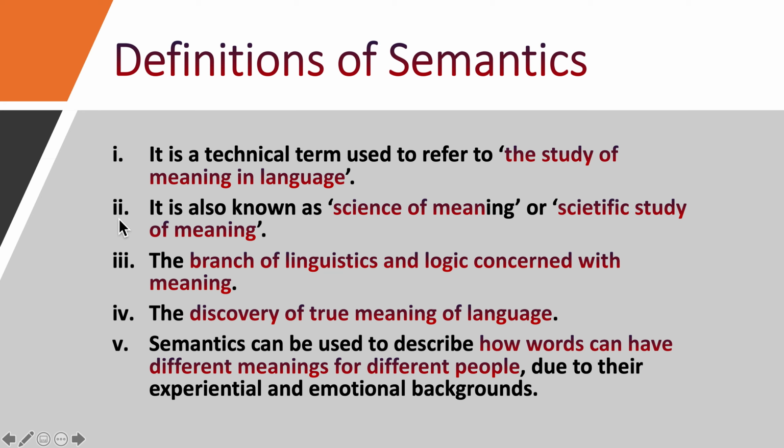Go to the point number two. It is also known as science of meaning or scientific study of meaning. Scientific, I think there is a spelling mistake. It should be S-C-I-E-N-T-I-F-I-C. Please correct this mistake. I'm sorry for this. Scientific, N is missing. Okay. So it is also known as science of meaning or scientific study of meaning.